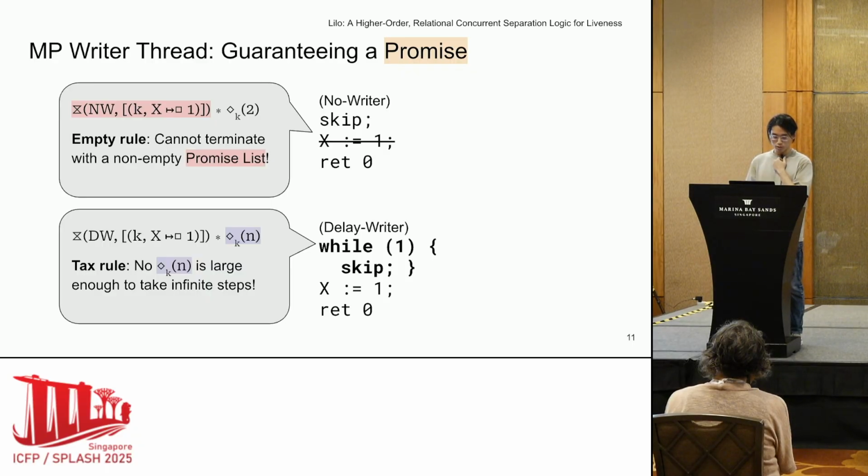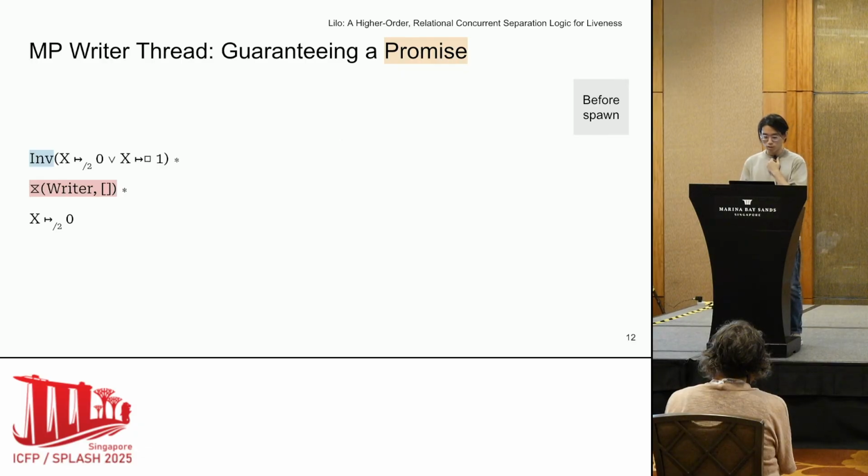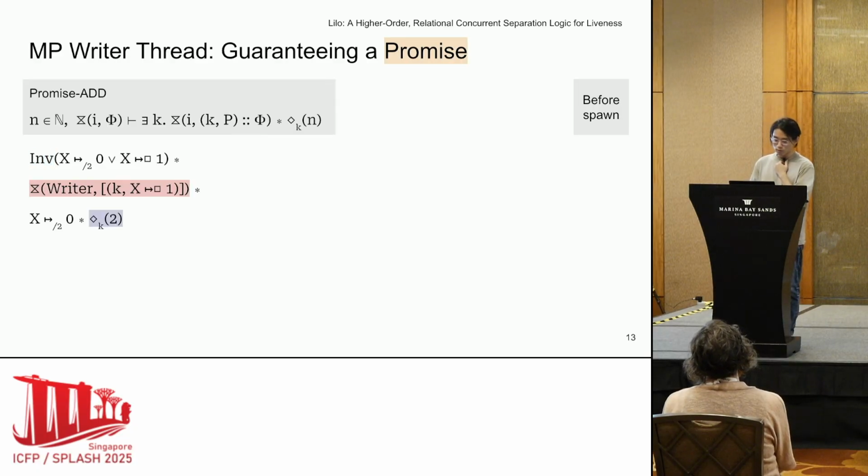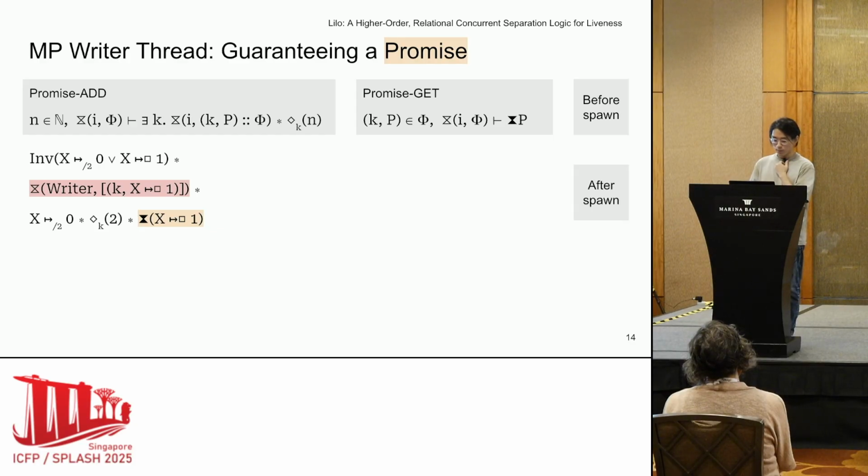key to Lilo's soundness. Now let's do a step-by-step proof that shows that the writer thread indeed fulfills its promise. We have the proof state on the left, and the proof starts with the invariant, an empty promise list of the writer, and a half points-to. Then before we spawn the writer thread, we need to use some rules to obtain some predicates. First, we use a promise add rule to add a promise to the writer and also obtain 2 progress credits from the rule. Then we use the promise get rule to obtain a promise predicate. And now we are done with pre-processing and we spawn the threads, feeding in the required predicates.